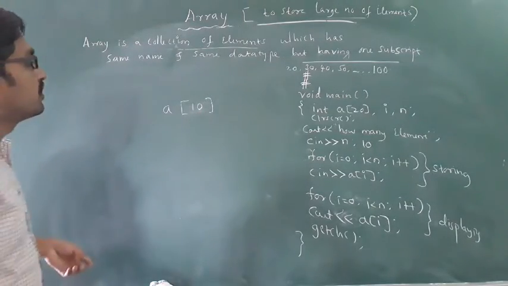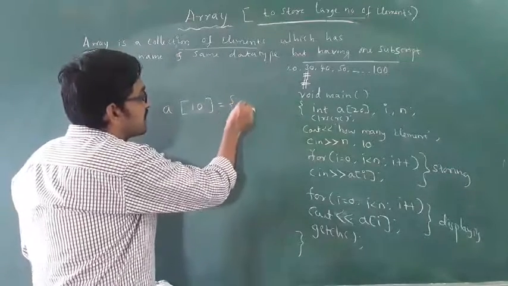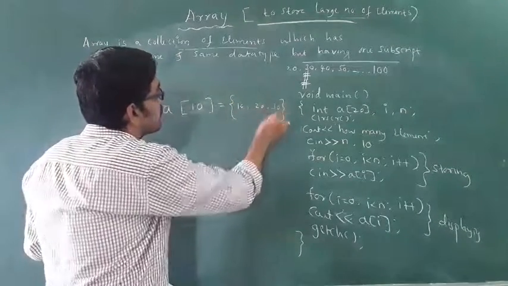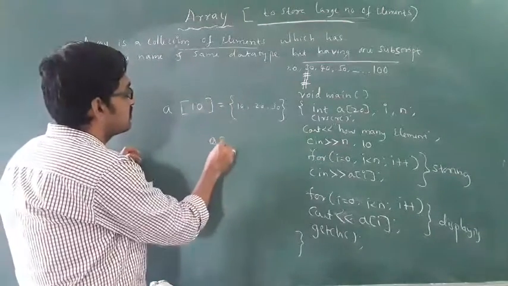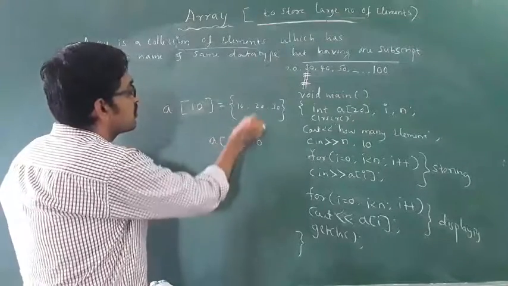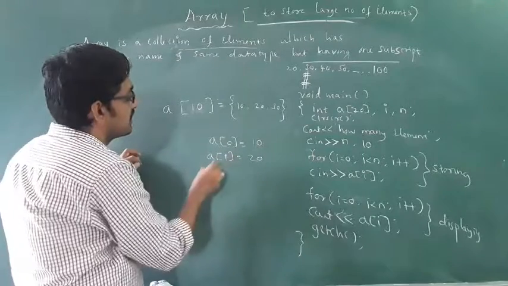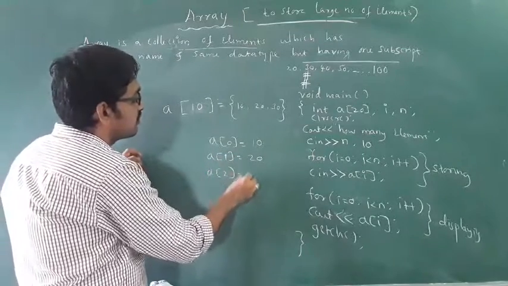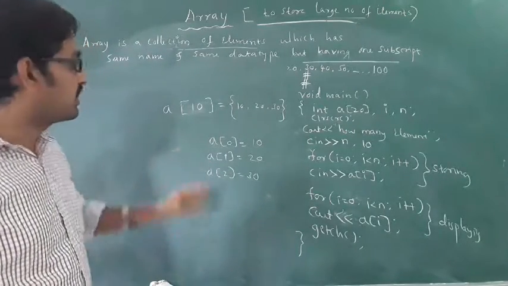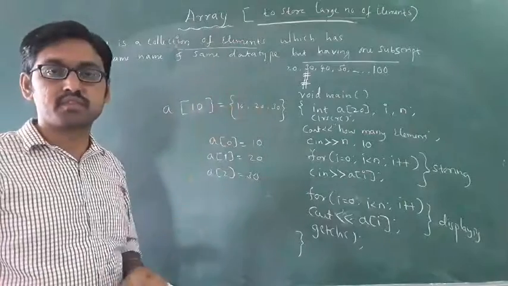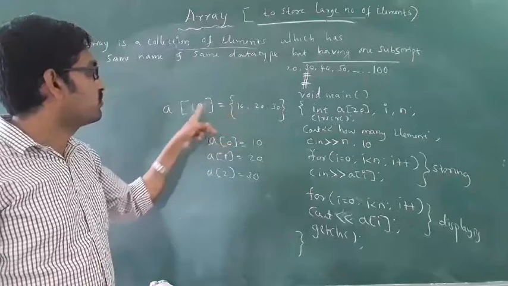How to initialize a 1D array? The 1D array can be initialized with 10, 20, 30. For example, where will the 10 be stored? You know, the array starts with a of 0. In a of 0, 10 will be stored. Then 20 will be stored in a of 1, then in a of 2, 30 will be stored. This is the initialization of an array. Initialization means giving values to the array.